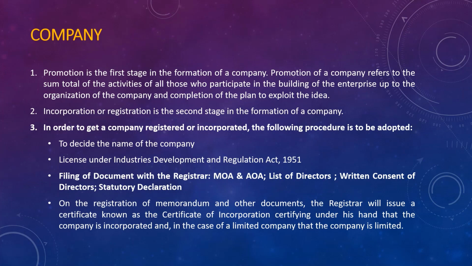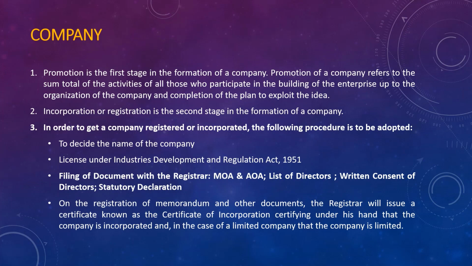If it relates to industry, you have to take the license under the Industries Development and Regulation Act 1951. You have to prepare the incorporation documents and file them with the registrar, we call it ROC, that is the Memorandum of Association as well as the Articles of Association. Guys, I will bring a video very soon relating to MOA and AOA.